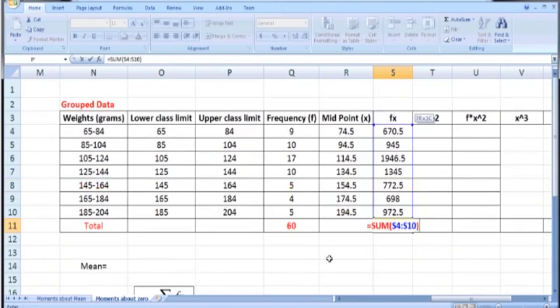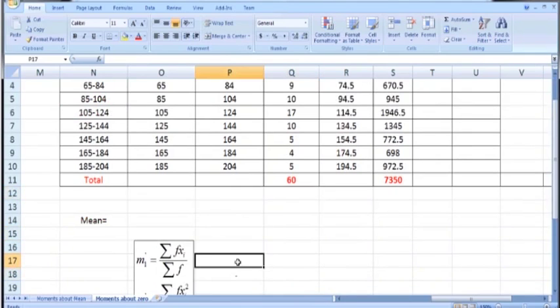So press enter. Summation fx is 7350, and summation f is already calculated by using the sum formula, which is sum of Q4 to Q10. Pressing enter, we get 60. In order to calculate this first moment about 0, divide this summation fx by summation f, which is obtained by using this formula S11 slash Q11.